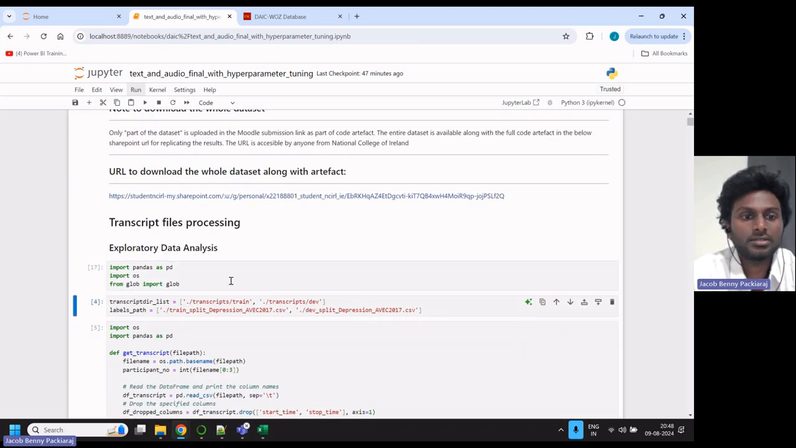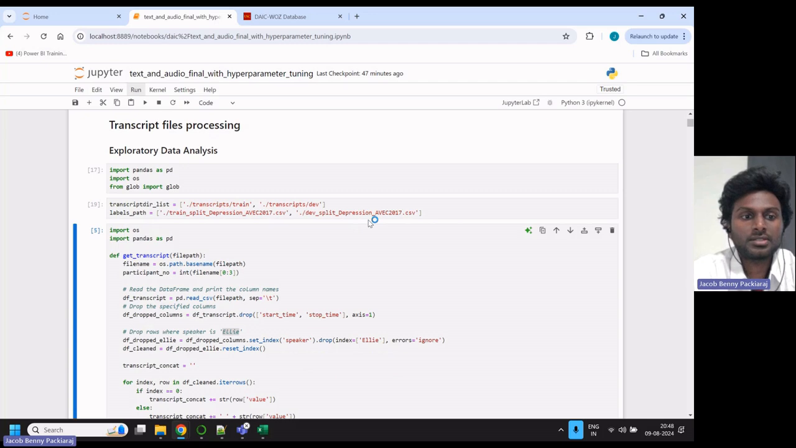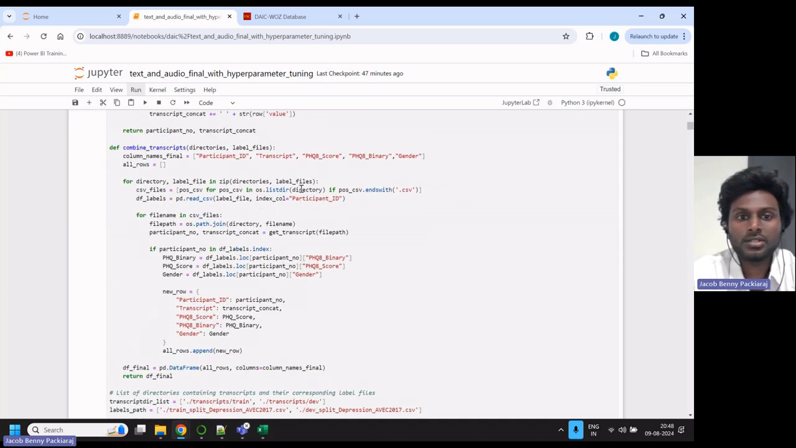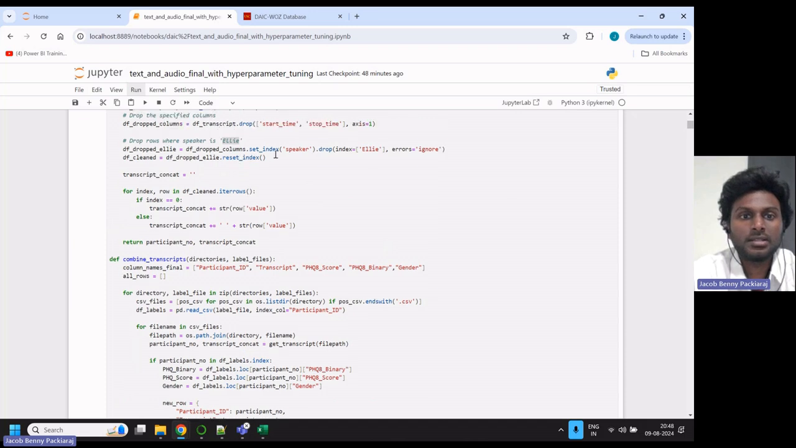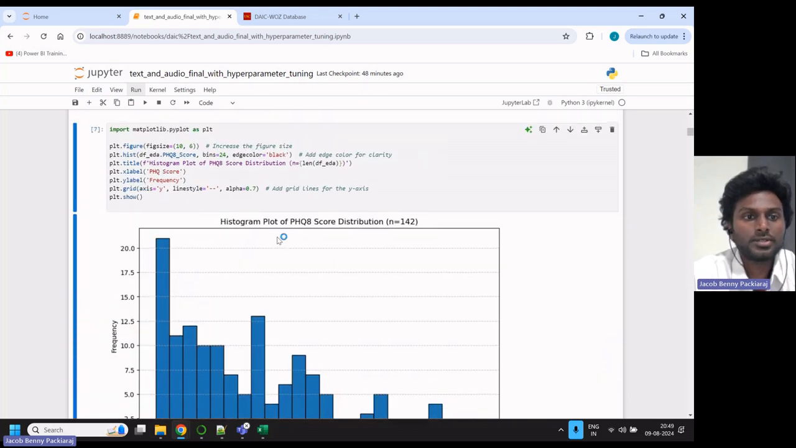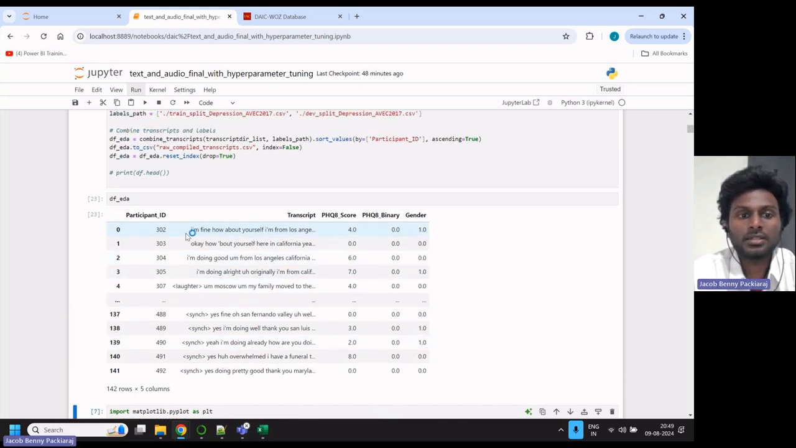I'm loading the libraries required for the EDA process, and I have loaded the two files, the dev and test files, to read them. I'm removing the Ellie part, where the speaker Ellie is not required for this particular analysis. So only the participant's conversation is being stored here. In this array, you can see the participant, the conversation, the score, the binary score and the gender.